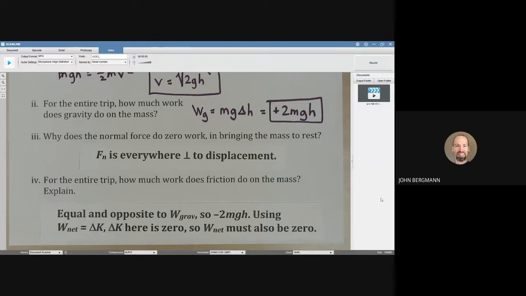This thing started at rest. When it got down to the bottom, it just made it to rest. So its kinetic energy didn't change at all. It was 0 up top, it's 0 at the bottom. Therefore, friction must have done exactly equal and opposite amounts of work that gravity did.